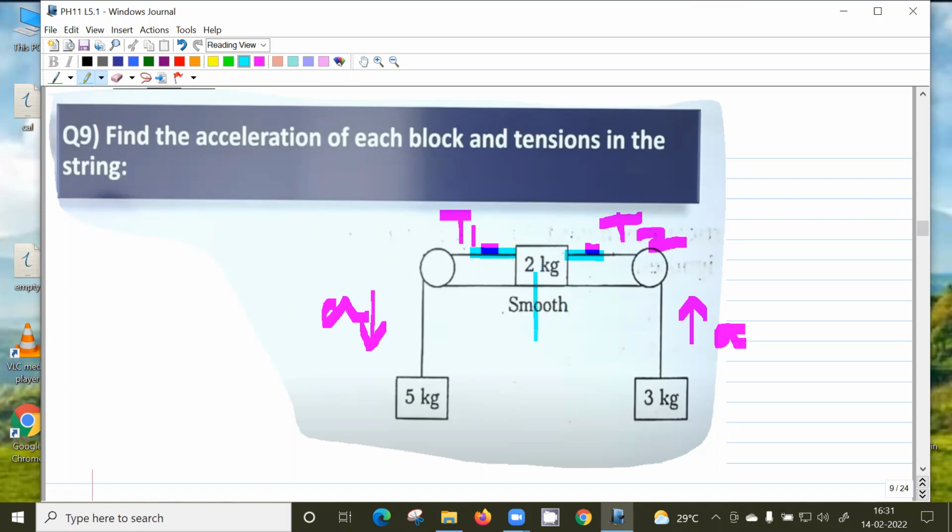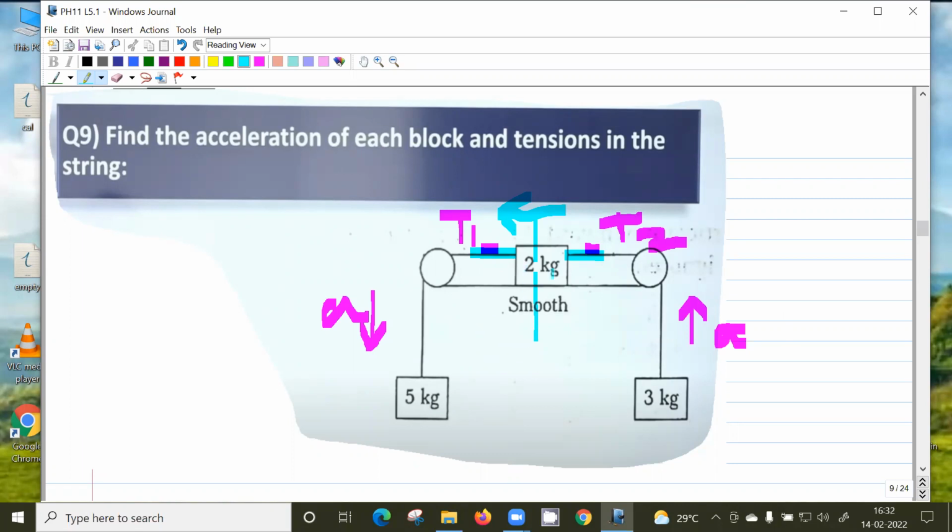Weight will be downwards and normal reaction will be upwards. So that is the normal direction. But in the direction of motion, which is the horizontal one, there has to be a net force because this thing is moving with an acceleration in this direction. And this acceleration is the same as the acceleration of the other two. So all three, 5 kg, 3 kg, and 2 kg, will move with the same acceleration magnitude, but the directions are different.